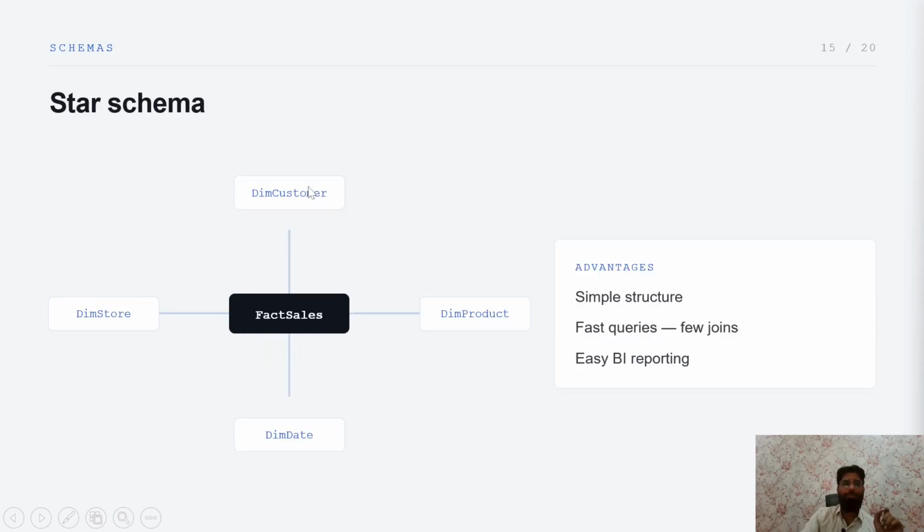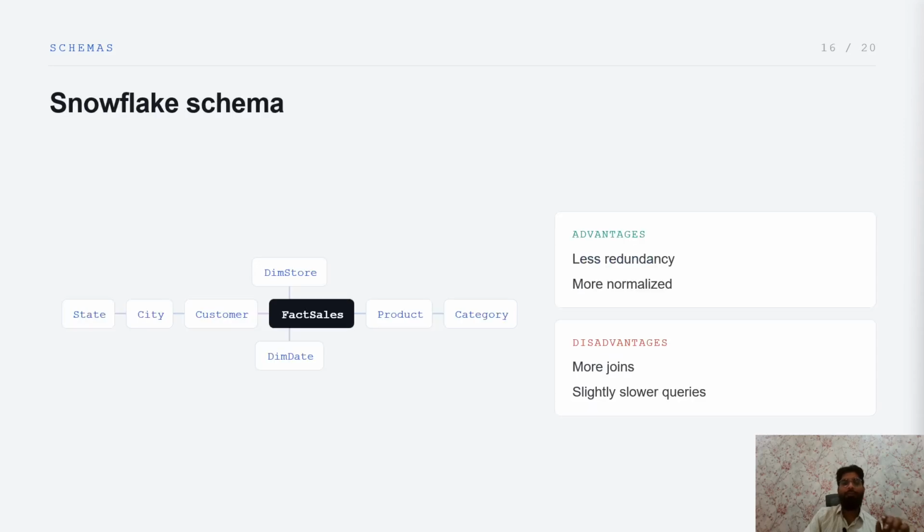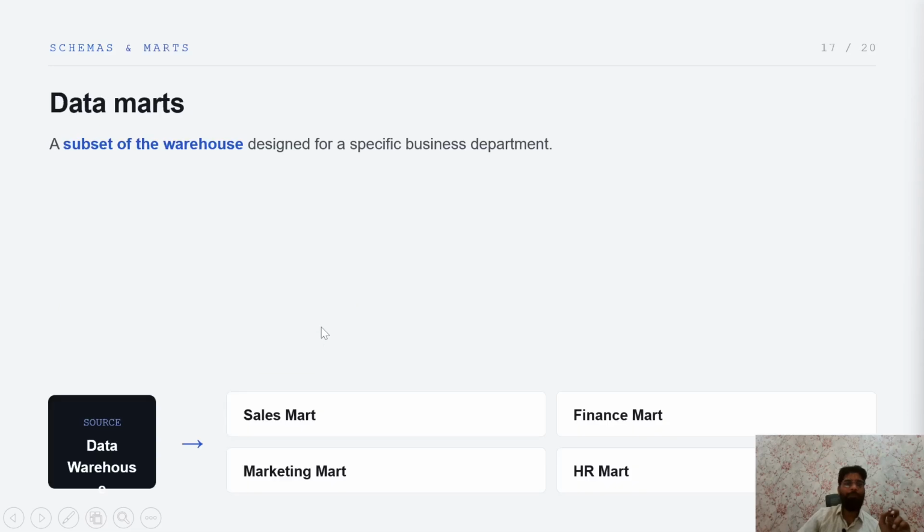So Snowflake schema and star schema are the ways to design a database. Star schema is much faster because it has fewer joins, right? And Snowflake schema has more joins and multiple tables, right?